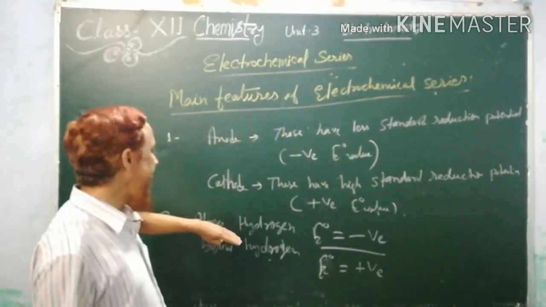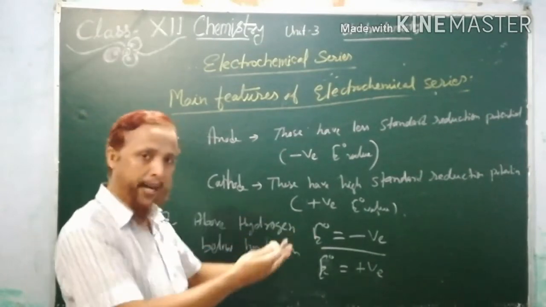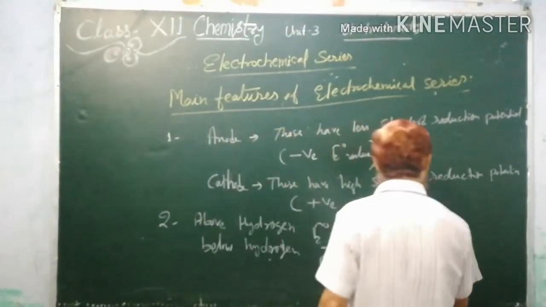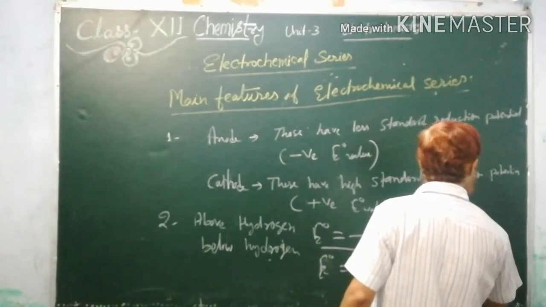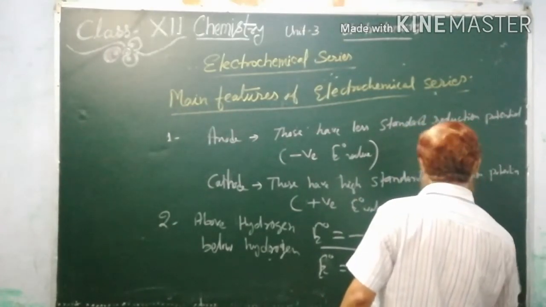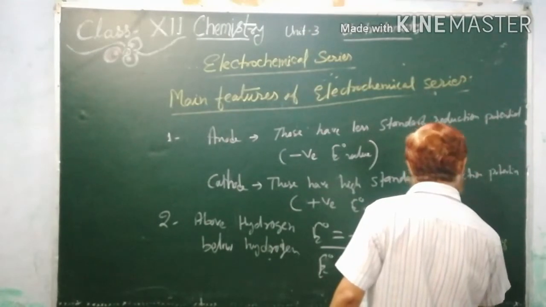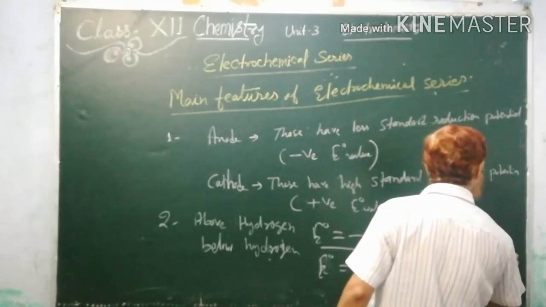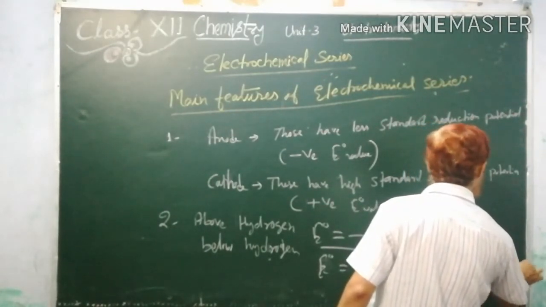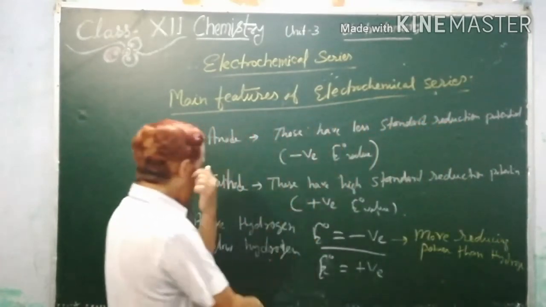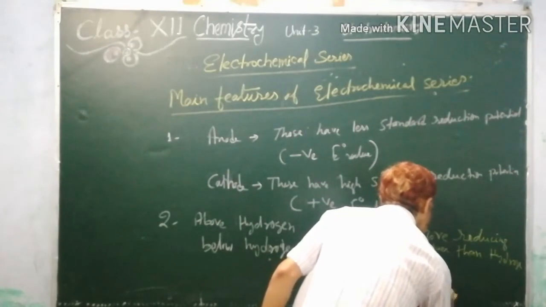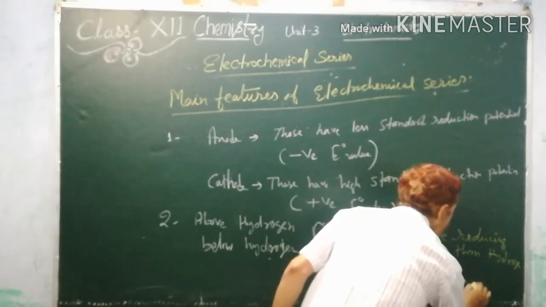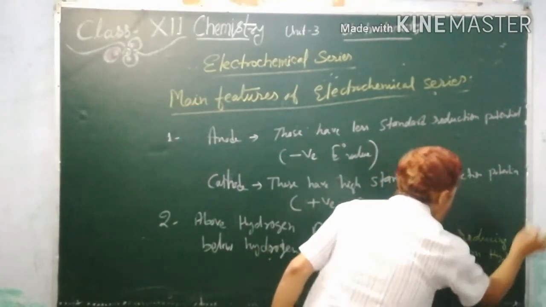Those having negative E naught above hydrogen have more reducing power than hydrogen, and those below hydrogen have less reducing power than hydrogen.